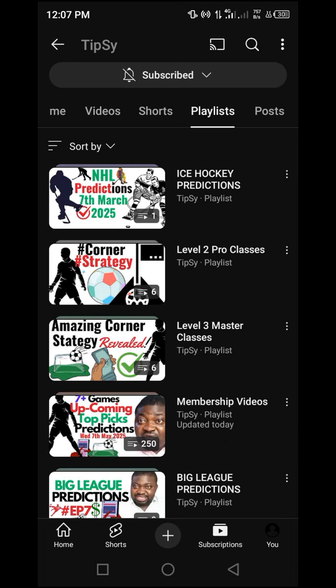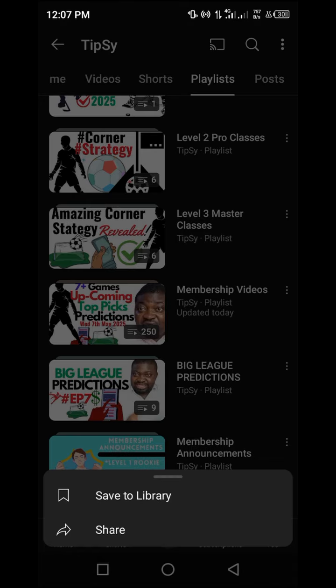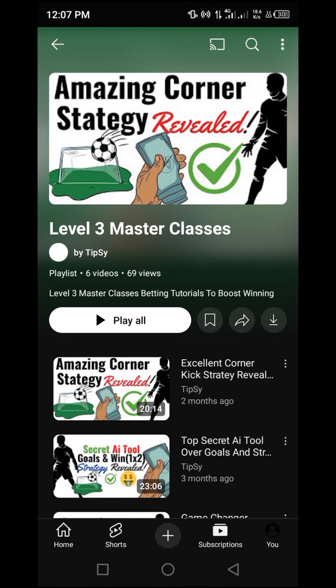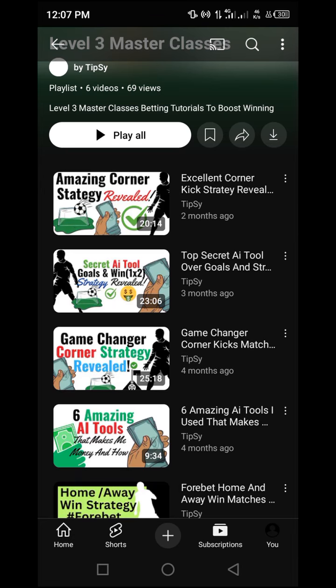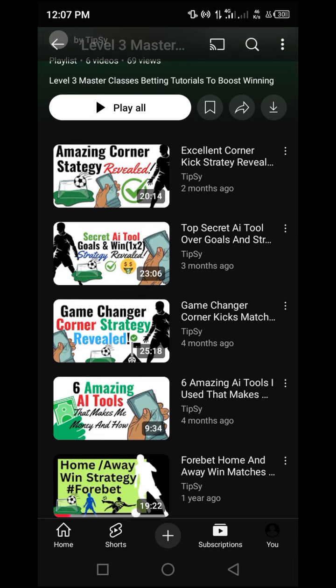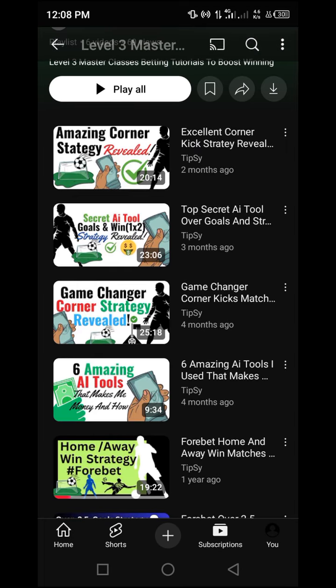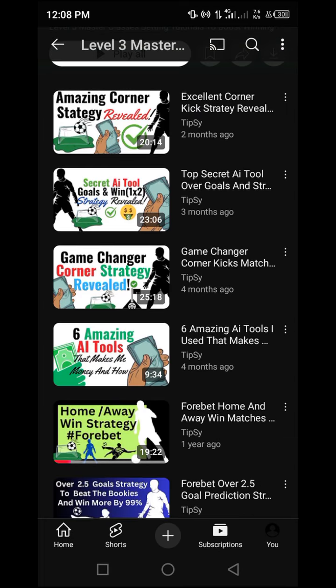We also have the level 3 masterclass, as you can see here. This is when you subscribe to the membership level 3 master plan to have access to even more top-notch tutorials, where we reveal how we find corner kick events based on the amazing strategy we have shared, the AI tool we use to find games in terms of goals and straight wins, and the game changer corner kick strategy.